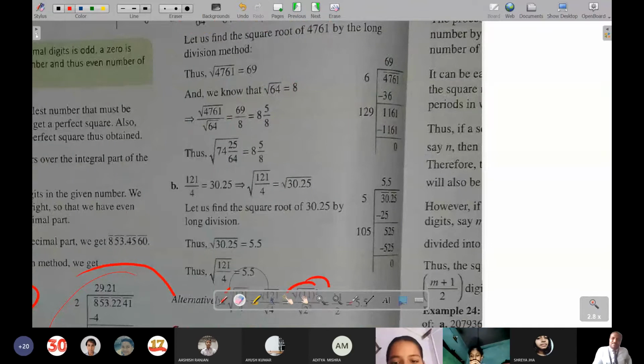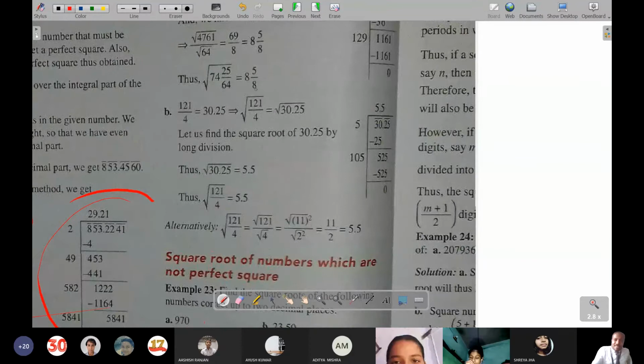So if you see B, it is also the same, but in B, what has been done at first? At first it has been divided over here. 121 is divided by 4 and it came 13.25, and the root of that 13.25 has been found by using the division method, like 5 5s are 25, 5 left, and again 25 comes after 0.1, so the point has been kept over here. 5 and 5 added becomes 10, and by keeping 5 it comes exactly 525, so by keeping 5 it has been taken out. So of course you have to check for which number it is coming exactly.